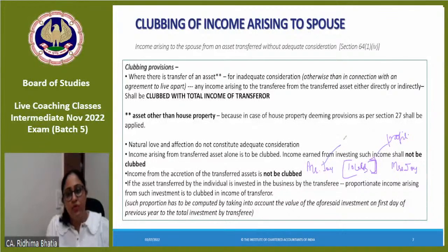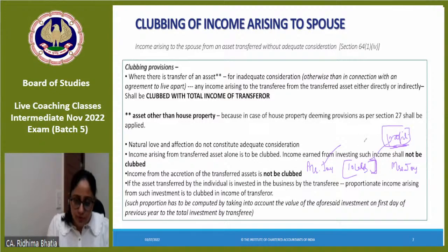Correct? Hence profit would be clubbed. This we all agree on. Mr. Joy gave 10 lakhs to Mrs. Joy, and Mrs. Joy invested that in business. What is the income generated from that 10 lakh asset? The first income generated is profit. Yes, the profit would be clubbed. But how much profit would be clubbed? You have to take the balance for the opening year. In the opening year, according to the opening balance of capital, you will see how much profit has to be clubbed.